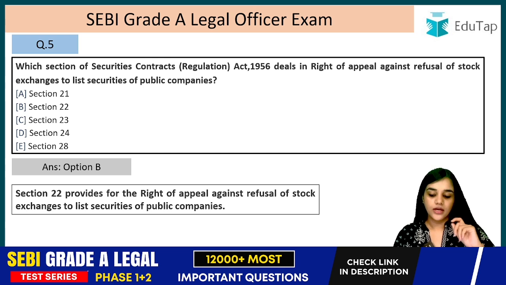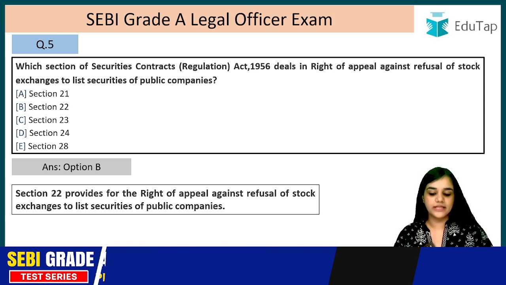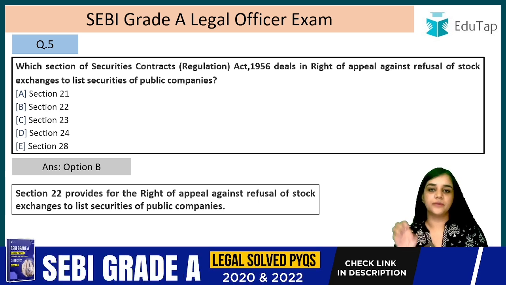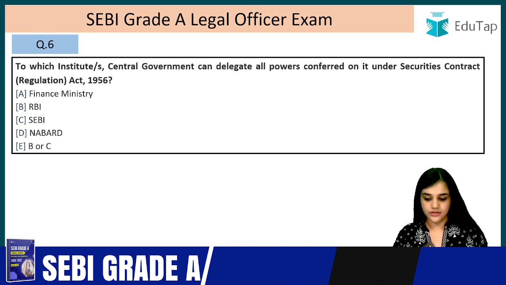Let's read it again. Which section of the Securities Contracts Regulation Act 1956 deals with the right to appeal against the refusal of the stock exchange to list securities of public companies? Section 22. And where does the appeal lie? Before the central government, right? Now we can move on to question number 6.